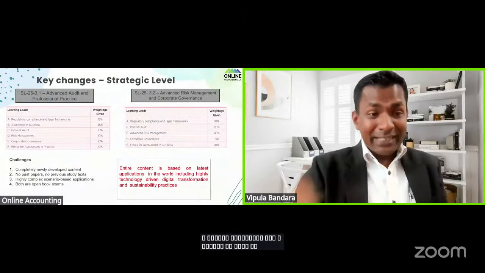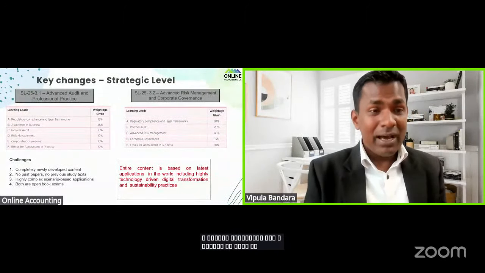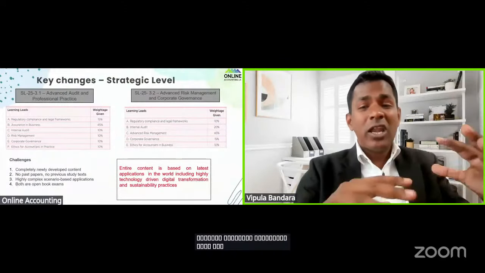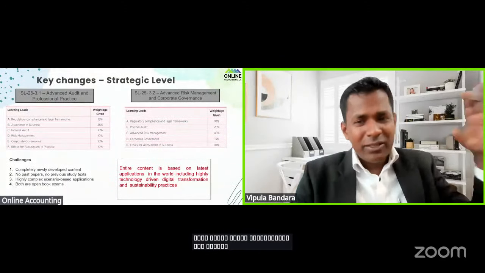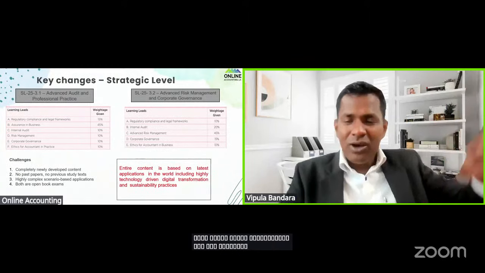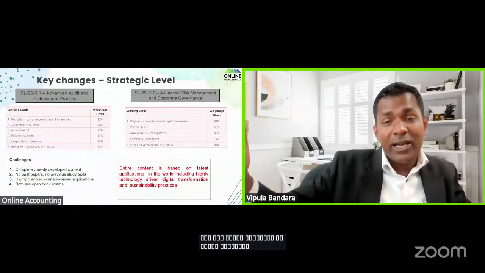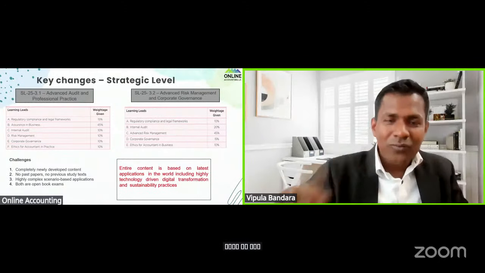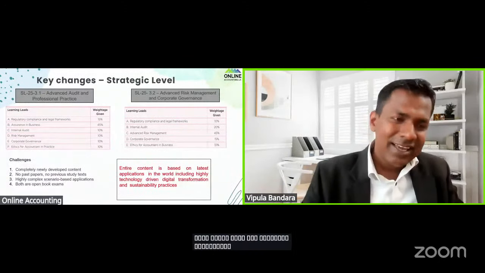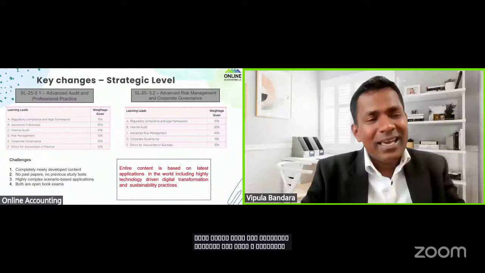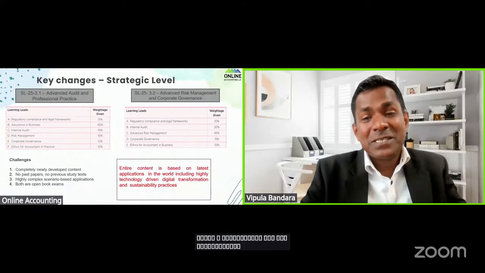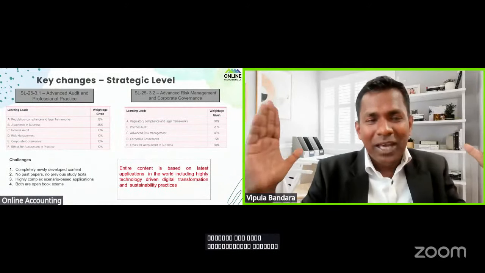And when it comes to paper testing, remember, both subjects are only complex scenario based questions. The first question will be a 50 mark scenario, and the second part, Part B of the paper, will have 25 into 3 questions. Out of that, only 2 questions will have to be selected. So a complex scenario based examination system is coming in, but we are ready.